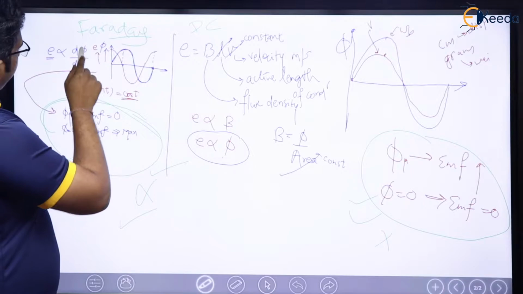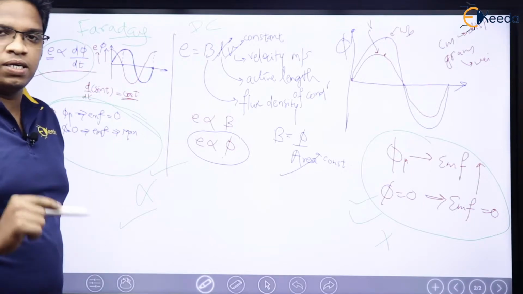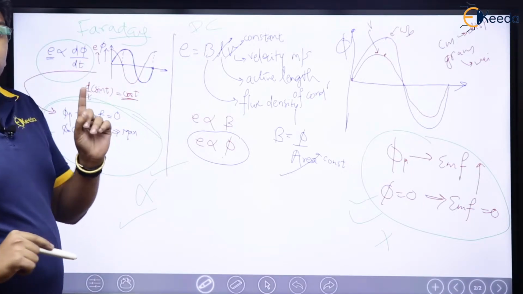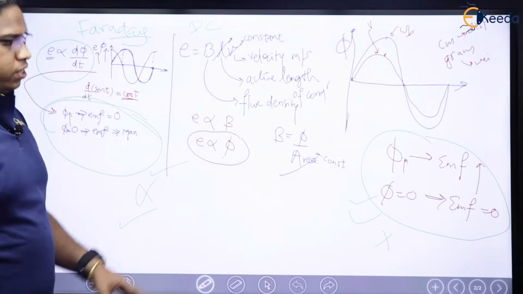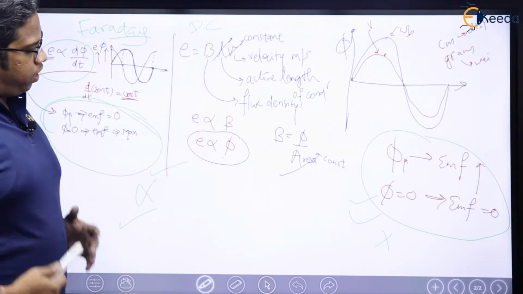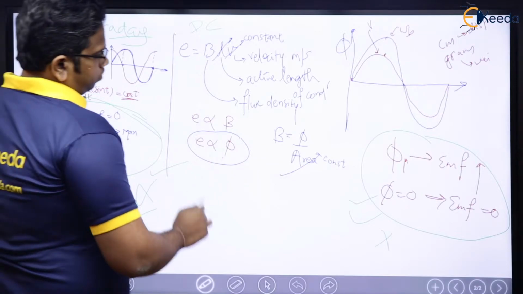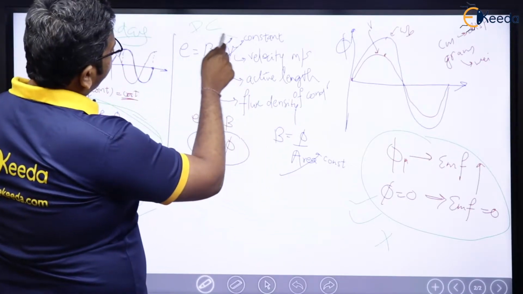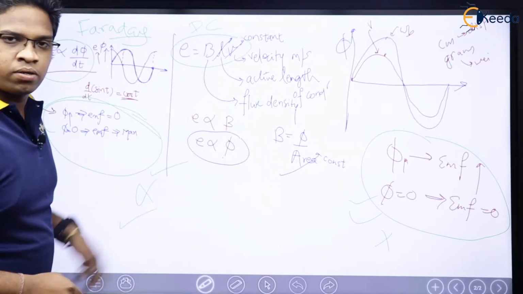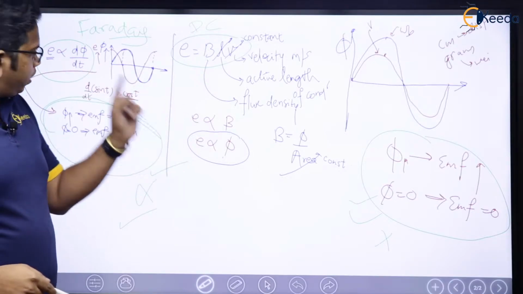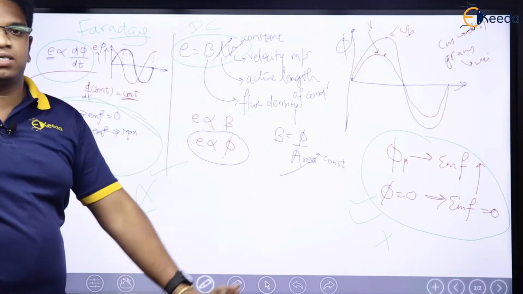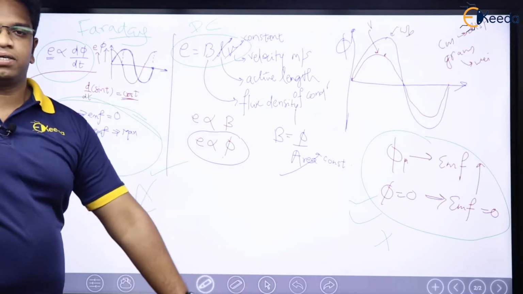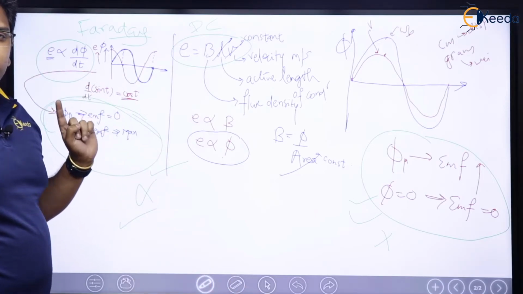Faraday said that only EMF is proportional to d phi by dt. The rest everything we people have discovered, this BLV stuff and all. Faraday only said E is proportional to d phi by dt. That's it. He didn't say anything else.